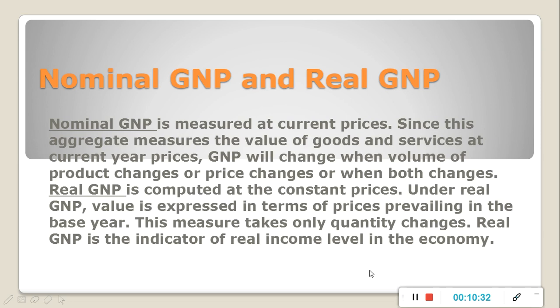But real GNP is calculated at constant prices, and if real GNP is changing, it is due to change in the flow of goods and services, because prices are constant here. Real GNP is the indicator of real income level in the economy, or we can say that it reflects the real growth of an economy, because it increases only when there is increase in the national output over a period of time.